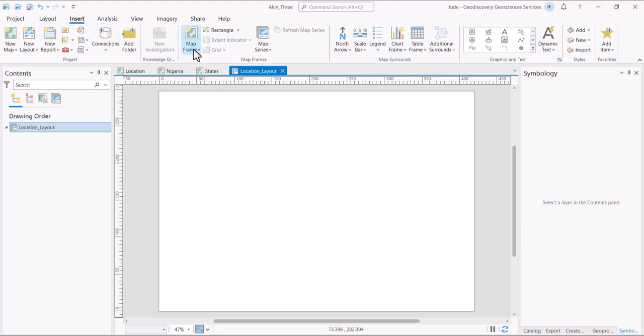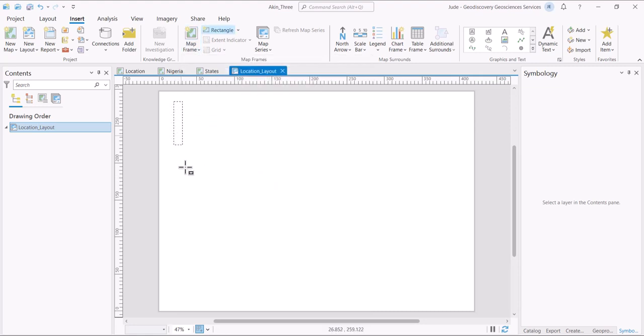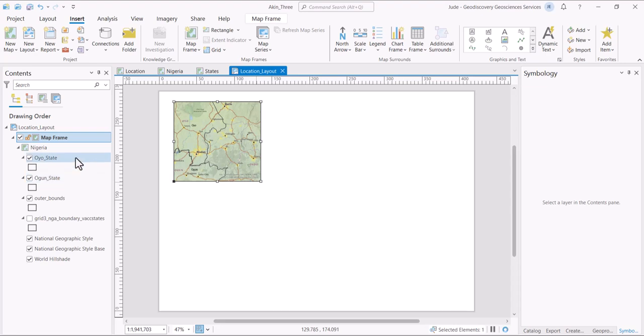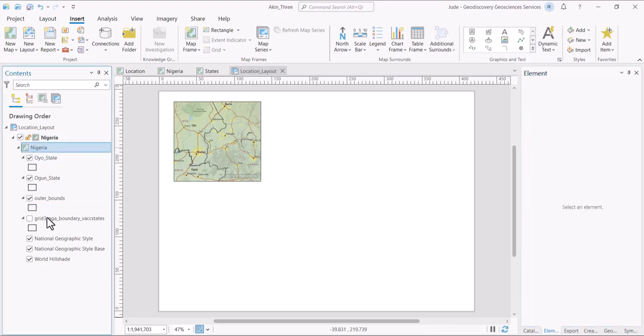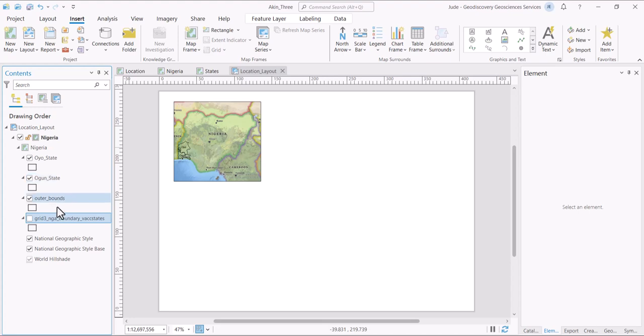Once you have created this, you click on this map frame, and the one we're interested in creating is Nigeria. We click on this place, give it its own box, a little piece of real estate, and this map frame we have to name. Like I said, I like keeping things very organized. I will name it Nigeria, and for that I have to zoom to layer. It's not highlighted, so I'm going to highlight this. I've zoomed it to layer. Don't worry, we're going to do some housekeeping very soon.